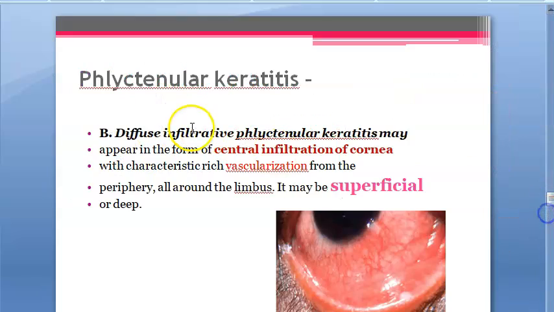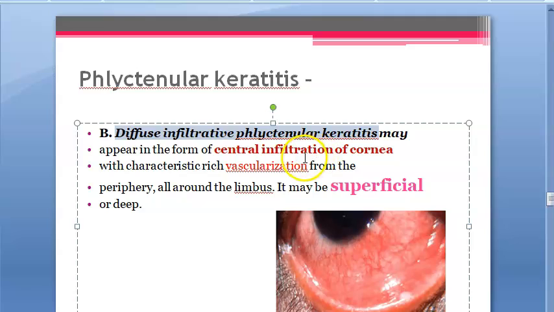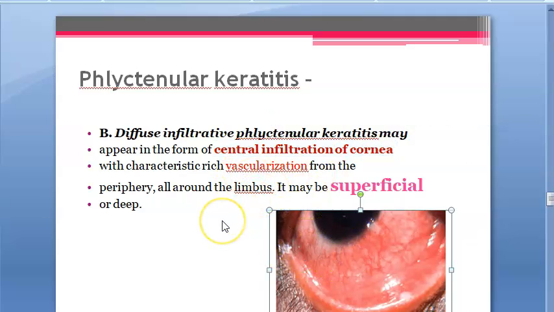Okay. Then we have the diffuse type of phlyctenular keratitis, diffuse infiltrative. Here the central infiltration of cornea will happen with rich vascularization. From the periphery all around the limbus, it's coming, even central infiltration of cornea. This can be superficial, mostly superficial, you remember, but it can be deep also.